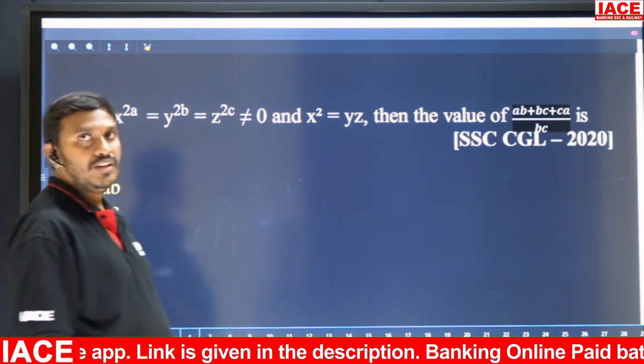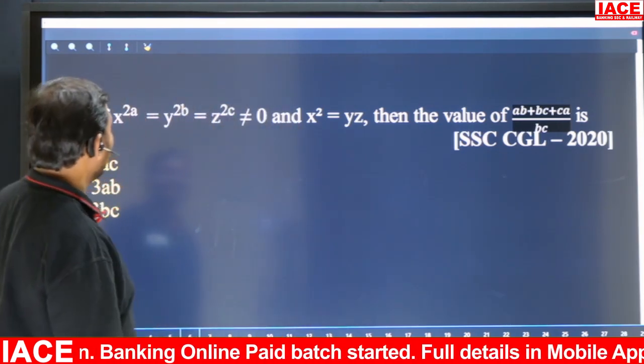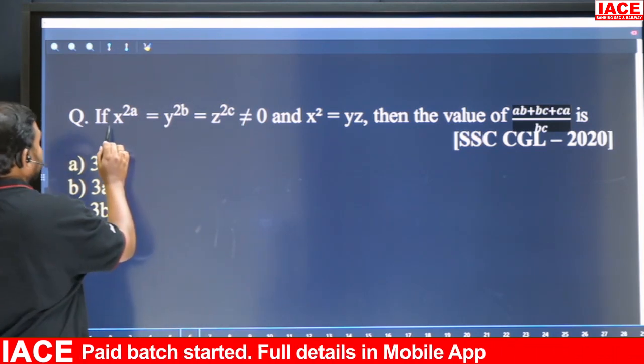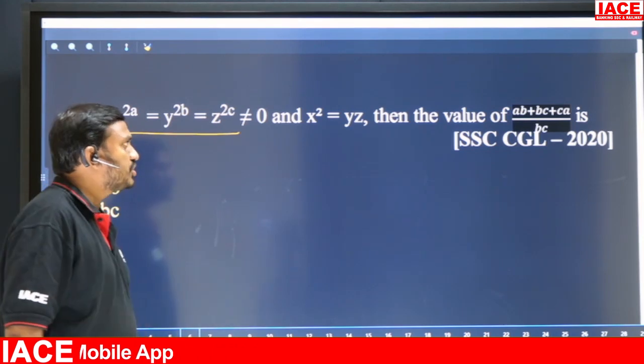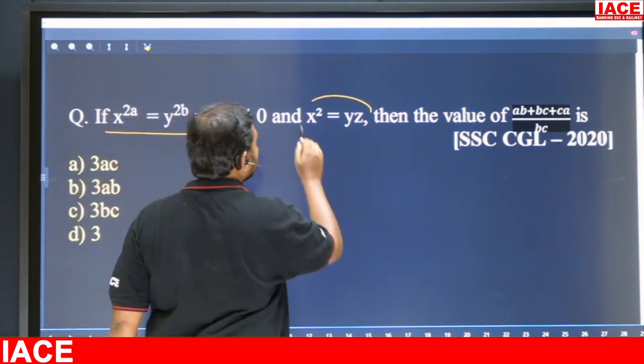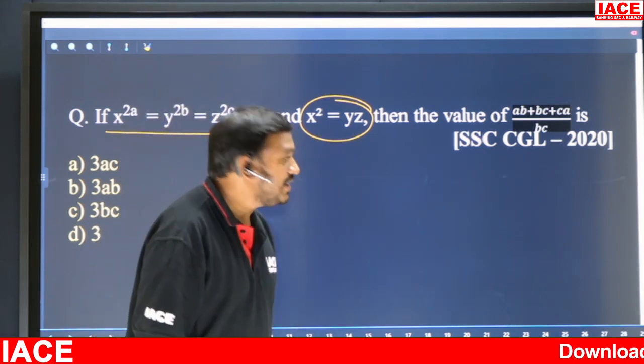Right, so in this quiz, the first is an algebra question. See what is given. x power 2a equals y power 2b equals z power 2c, and it is not equal to 0. And a condition is given, x square equals yz. Then find the value of ab plus bc plus ca by bc.